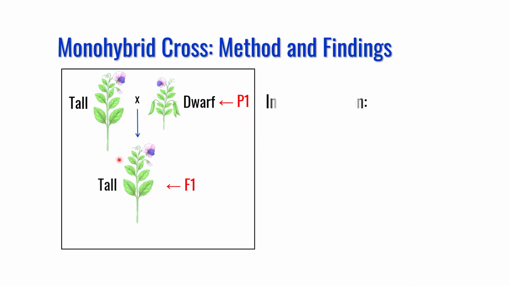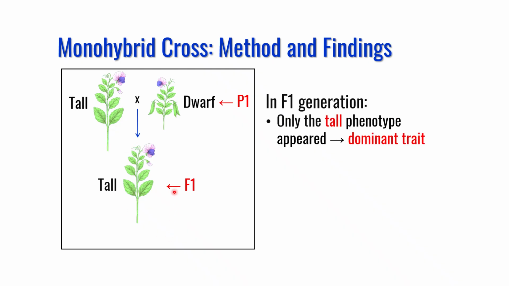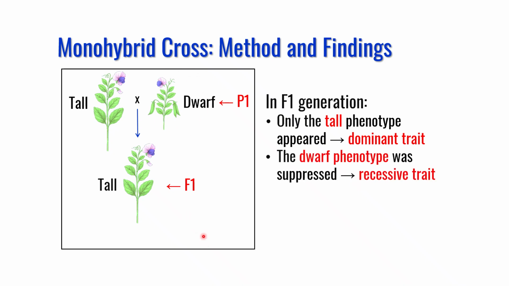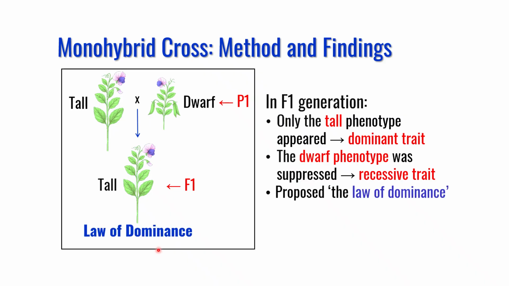So the trait which appeared in the F1 generation was known as the dominant trait or dominant phenotype, and the one which did not appear, in this case dwarf, was known as the recessive trait or recessive phenotype. He experimented using other traits also and obtained the same result, and based on that he proposed the law of dominance or complete dominance.